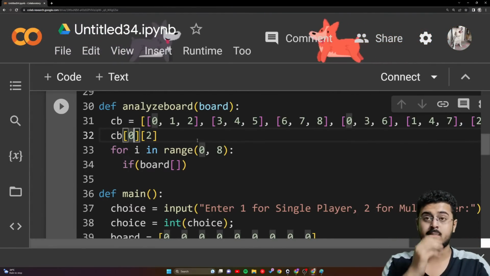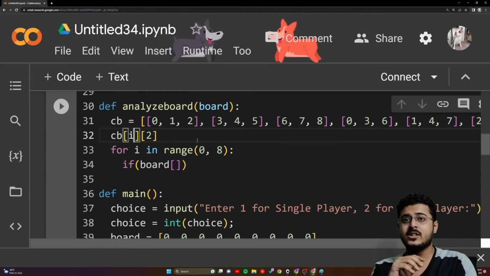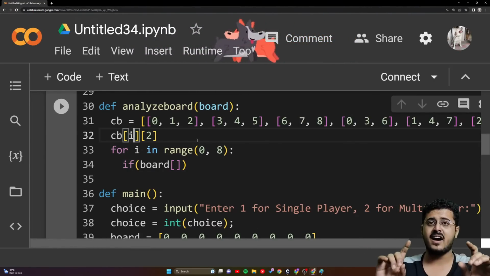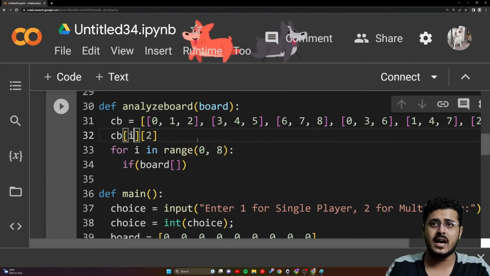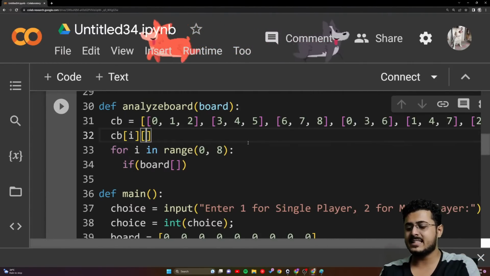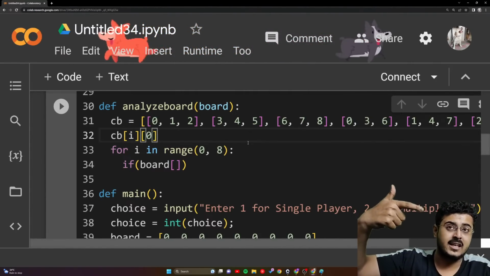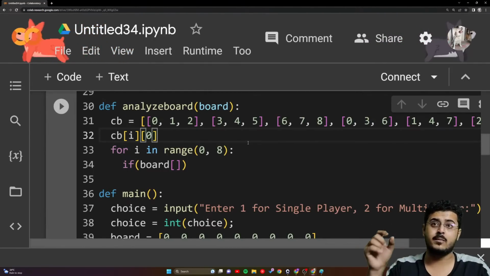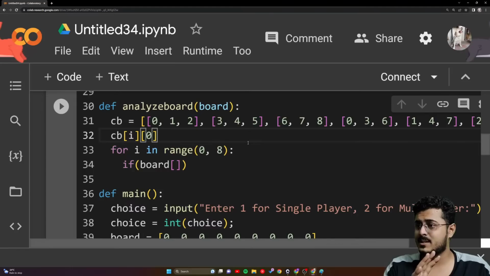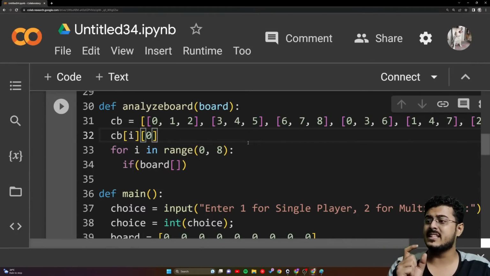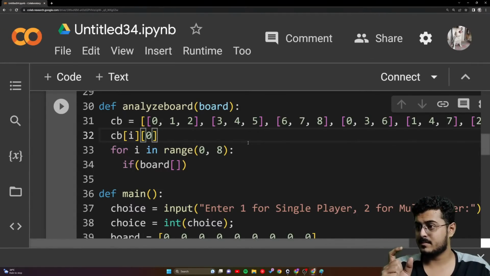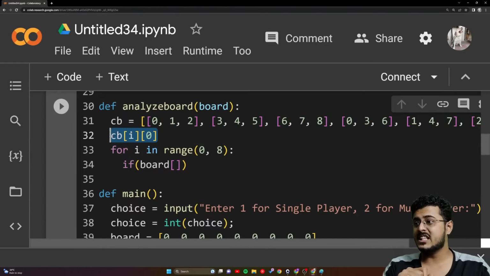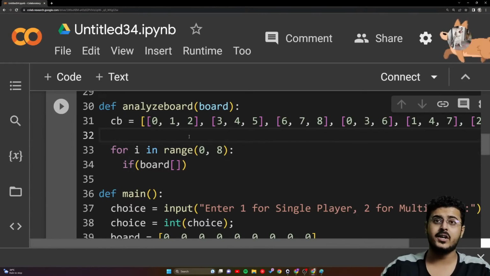Just a second. So if I is equal to 0, guys, then in that particular case, to access the first particular digit of the first particular list, that will be I comma 0, right, guys? That will be I comma 0 itself. So that is what we are going to do right over here, guys.